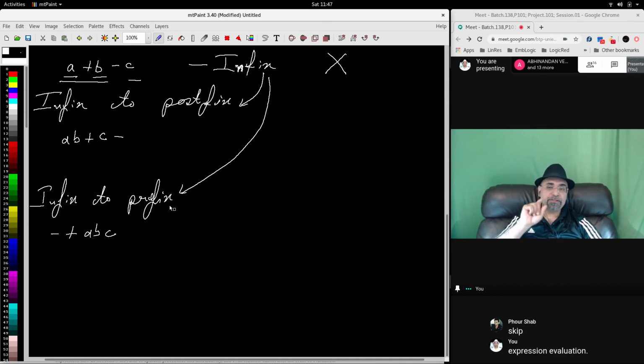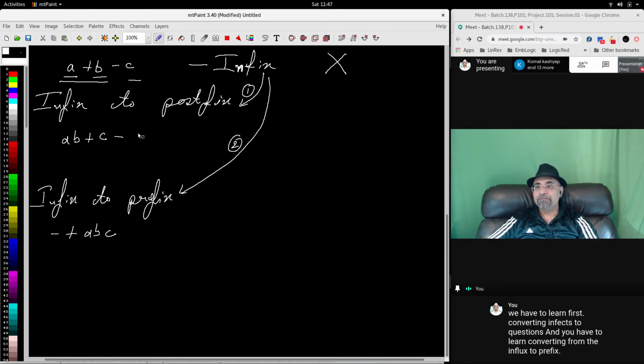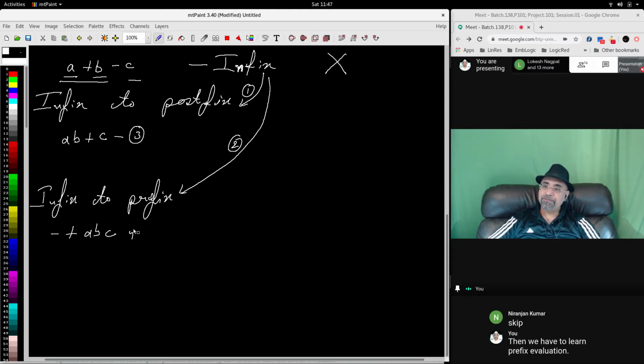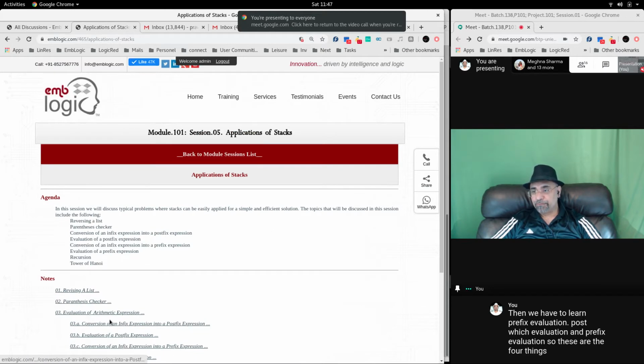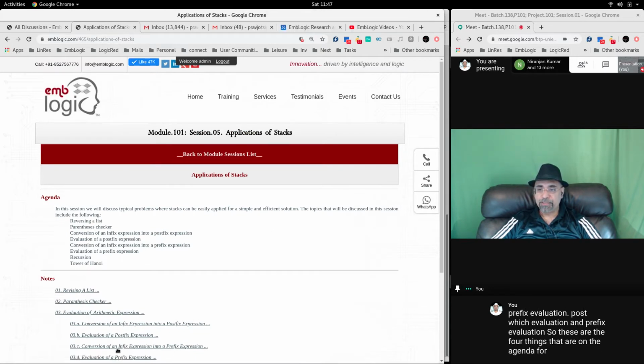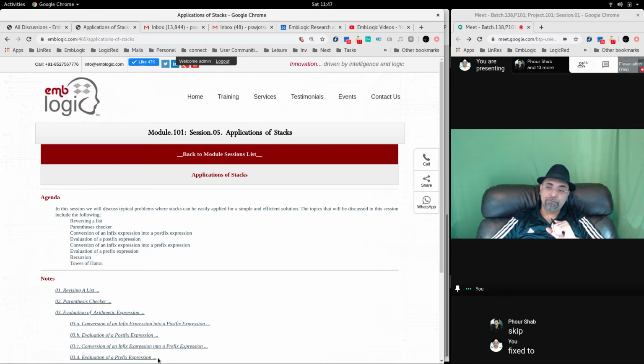So we have to learn converting infix to postfix, then converting infix to prefix, then postfix evaluation and prefix evaluation. These are the four things on the agenda for us to learn. If you see here also, we have conversion from infix to postfix and then evaluation, then infix to prefix, then evaluation. This is a very important step.